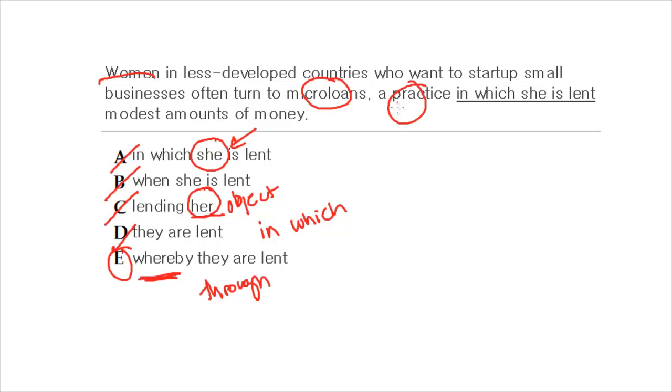And practice doesn't mean like you're practicing an instrument. It means an act, right? What act? The act is talking about microloans. So a practice whereby they are lent small amounts of money. And in this case, they matches because it's talking about women, right? There's nothing else. So the best answer is E.